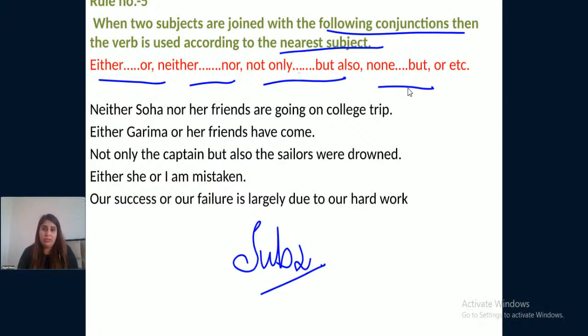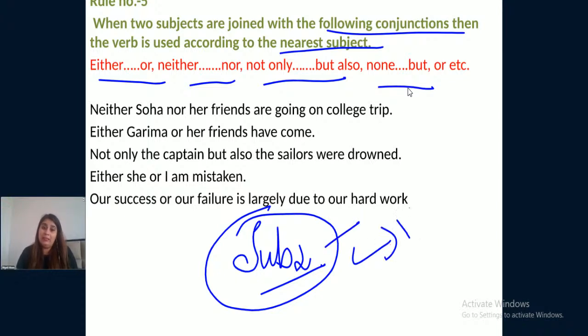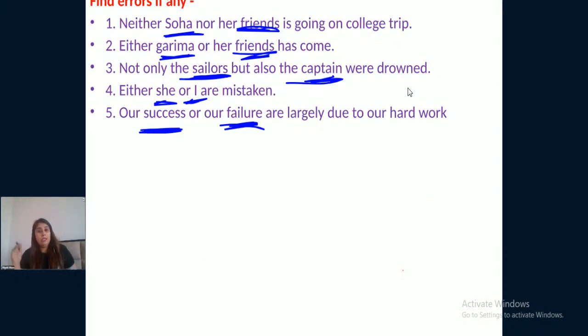If there are two subjects that are connected through these conjunctions, then the second subject, or you can call it the nearest subject to the verb, right, should be considered while deciding the verb for the sentence, right? See. Neither nor, either or, not only but also, either or. These are the conjunctions that are used in all these 5 sentences.